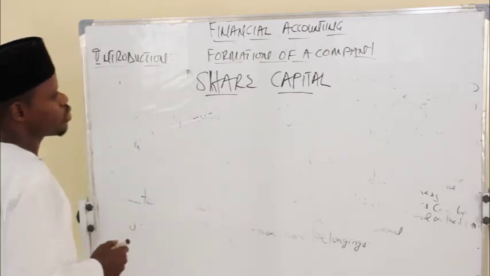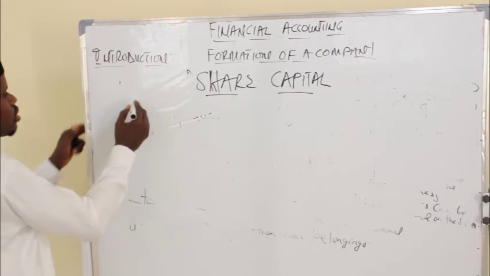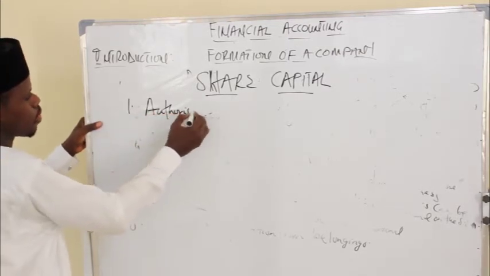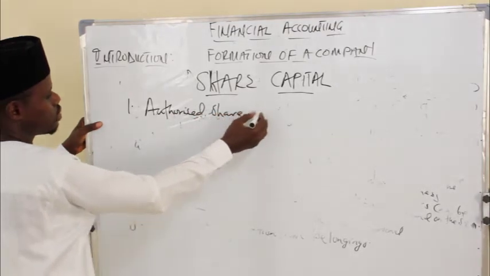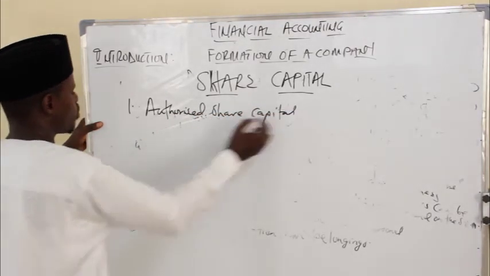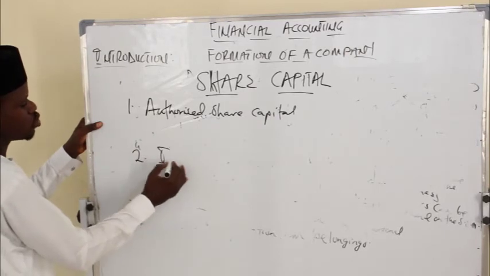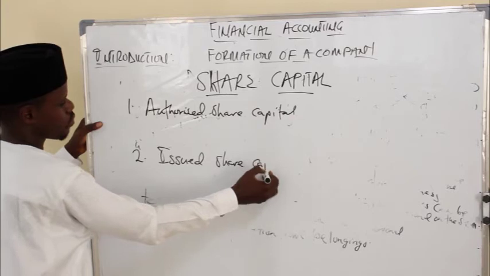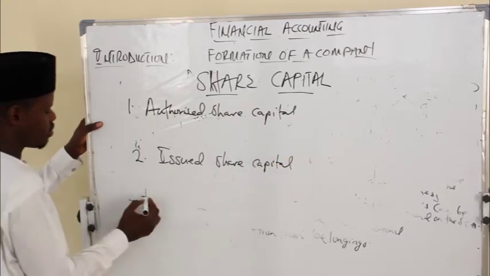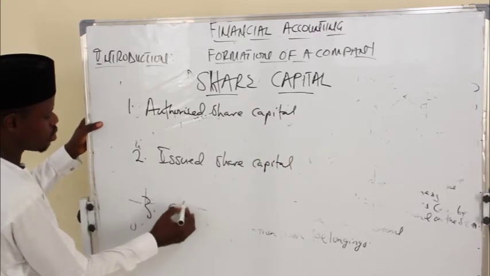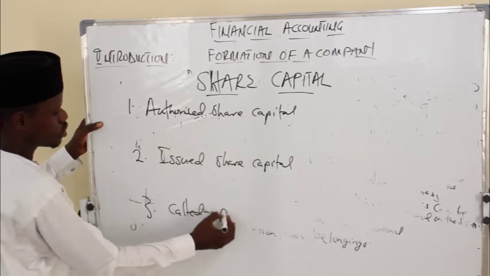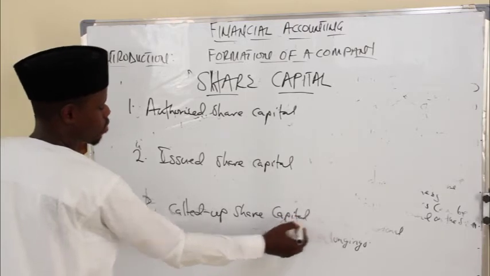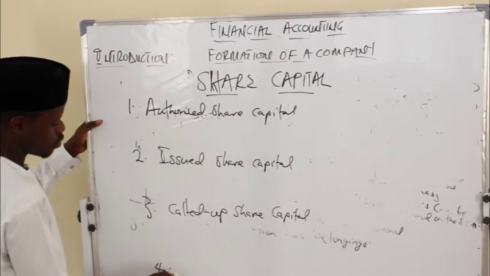Now in accounting, we have different forms of share capital. We have what we call one, the authorized share capital. We have two, the issued share capital. We have three, we have call up share capital. And number four, we have the paid up.